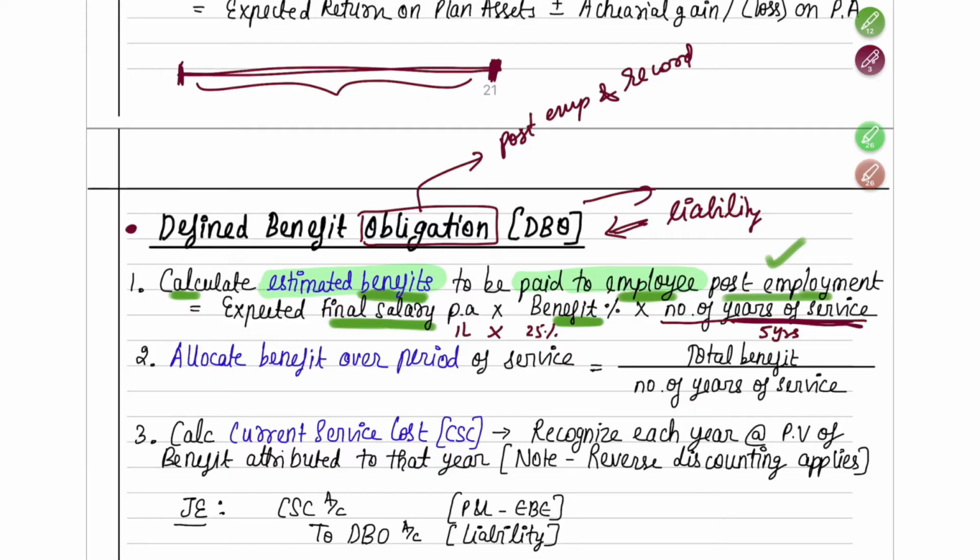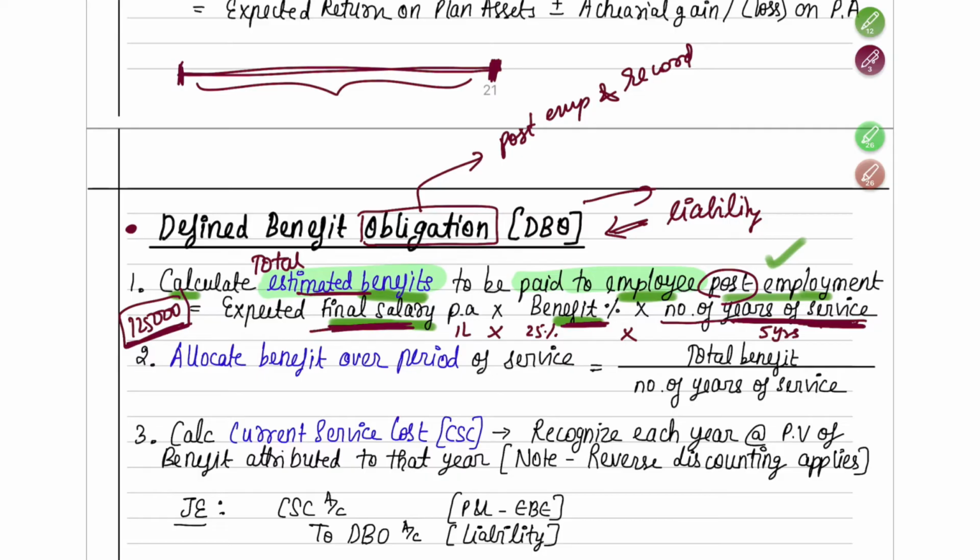So 25,000 into 5 years, 1,25,000 is going to be the estimated amount that you will have to pay to the employee post employment. What will be his final salary, what is the benefit percentage you want to pay out of it, and how many years of service he is going to render: all these things you have to get, and 1,25,000 will come as your estimated benefit. So that is your step number one: find out the total estimated benefit.